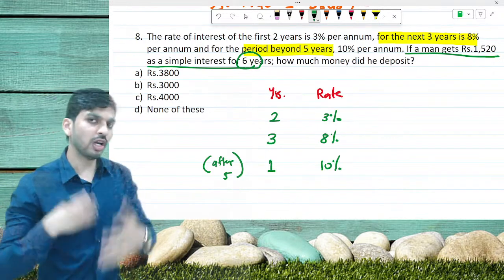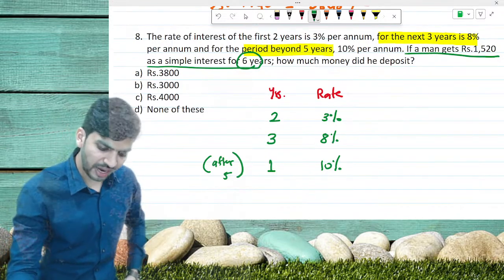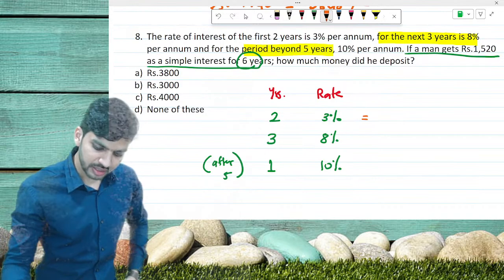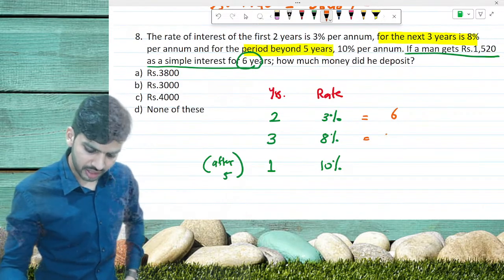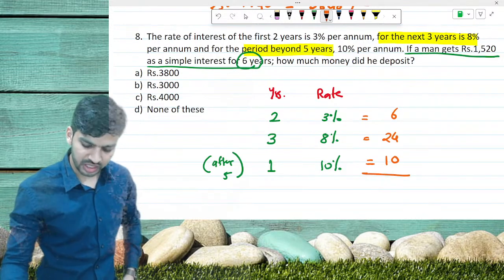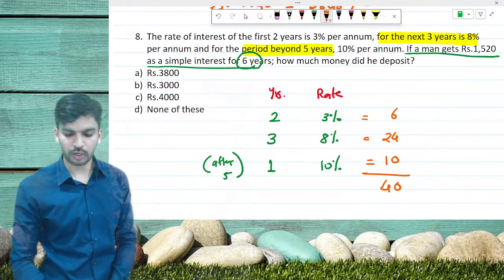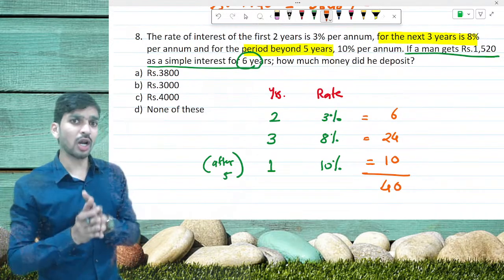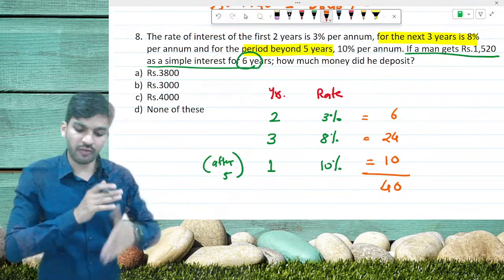So firstly, how to solve such kinds of questions. Let's find out: 3 2s are 6, 8 3s are 24 and 10 1s are 10, which gives the total as 40. This is the total of R into T, that is the time into rate of interest.